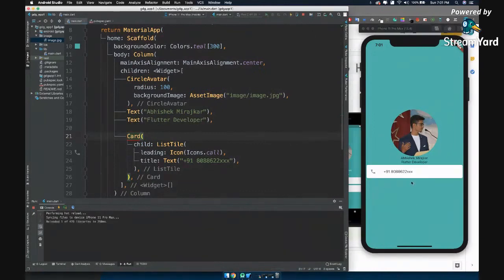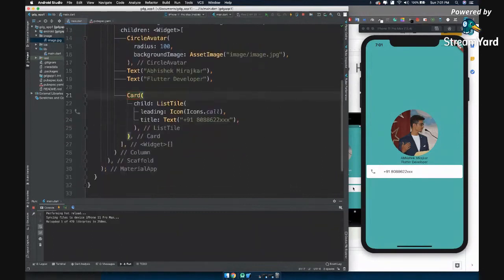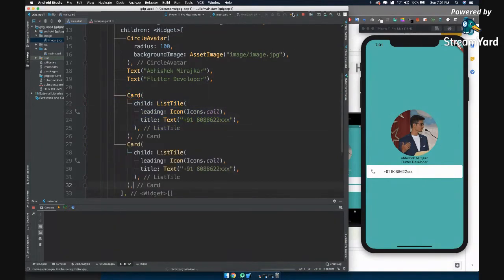See, exactly right. It was so easy for us to build this, right? So card, what is card giving us? It is returning just a card, and inside that we have a list tile where we have an icon, where we have a title. It is as simple as that. All right, amazing. So we'll just copy paste this one because we have two of them. Let's copy this and paste this.